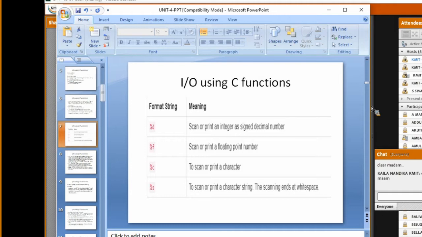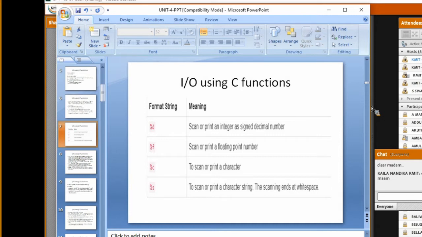What is the purpose of using the putc function? What, students? This we have already studied in C language.